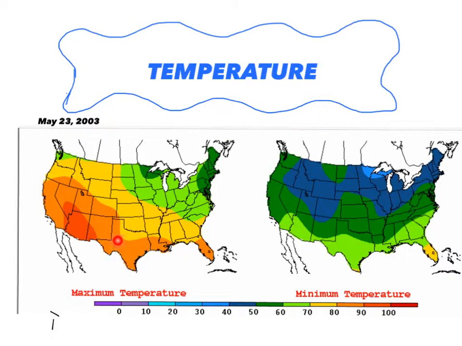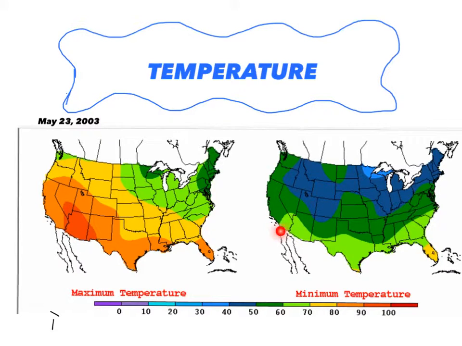On the maximum temperature map, you see around California, Arizona, and Nevada, it's in the 90s. In Wisconsin, on the maximum map, it is in the 70s. Now let's look on the minimum map.